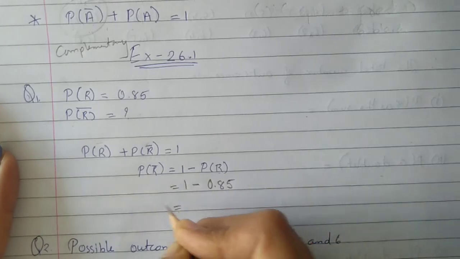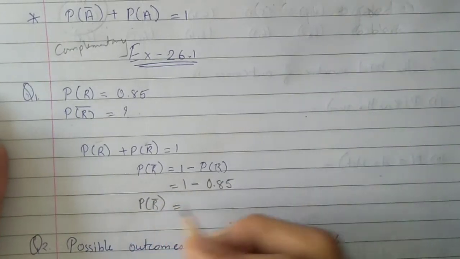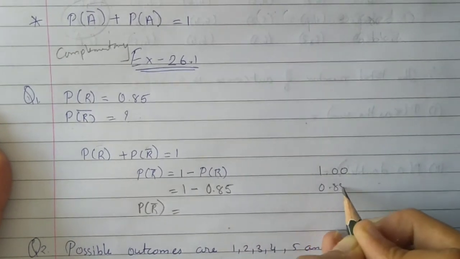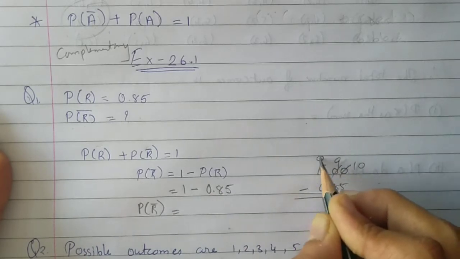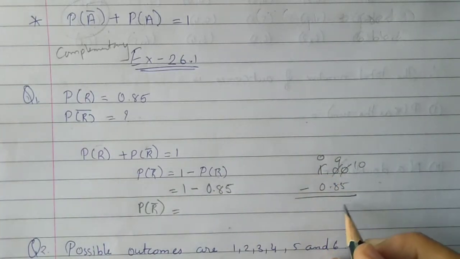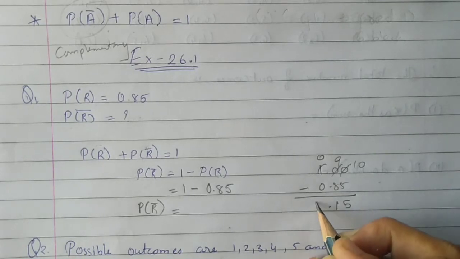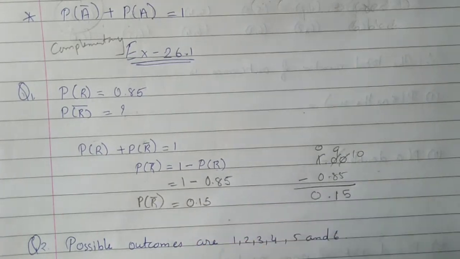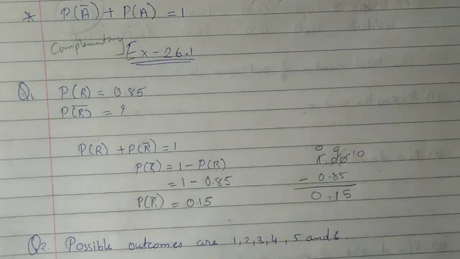Let us subtract it here in the rough part: 10 minus 5 is 5, 9 minus 8 is 1, so the answer is 0.15.